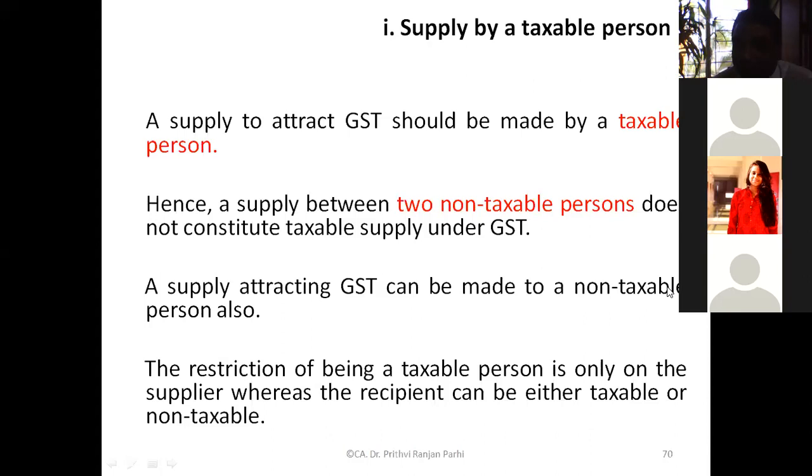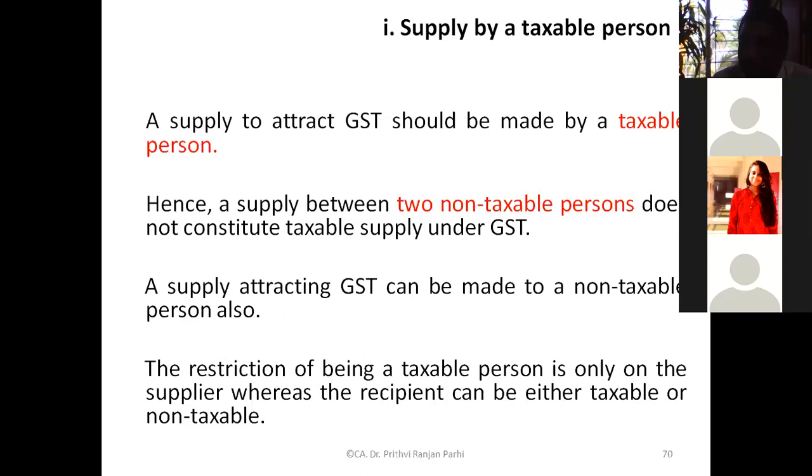Okay, fine. Now, let us say you are supplying something to your friend. Your friend is also not a registered person. So you are not a taxable person, he is not a taxable person. Therefore, the supply is not a taxable supply. But let us say you are not a taxable person, but you are supplying something to me. I am a taxable person, I have a GST registration. If that is the case, then also your supply is not taxable.